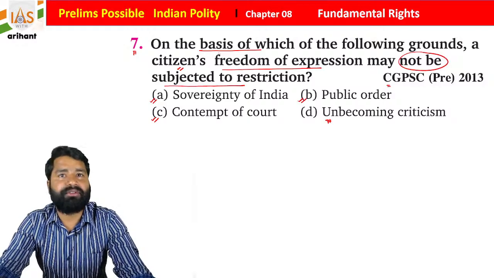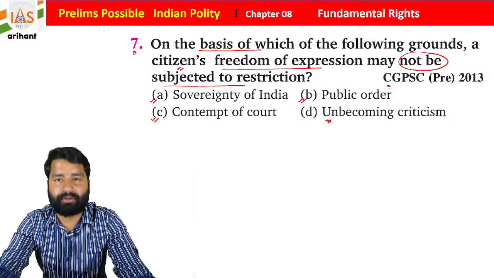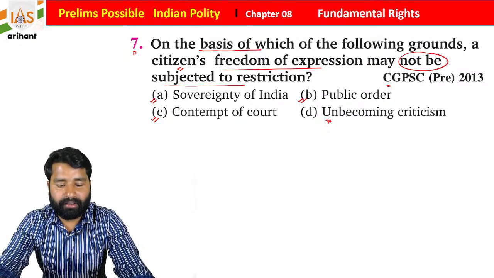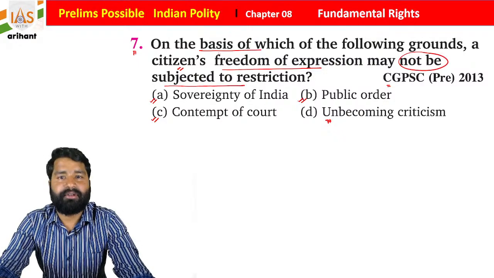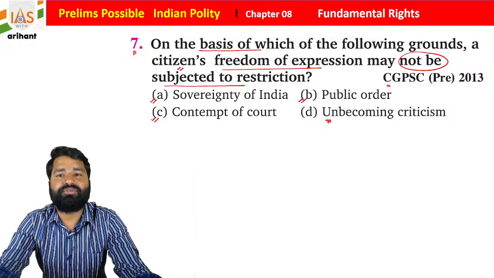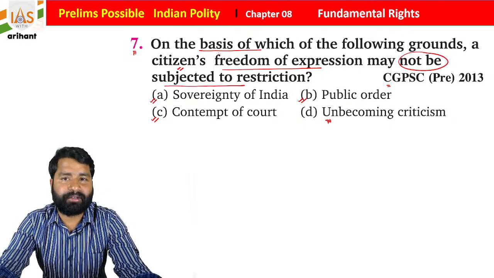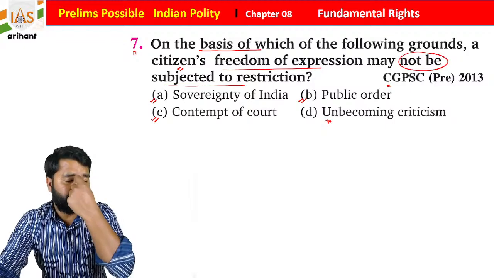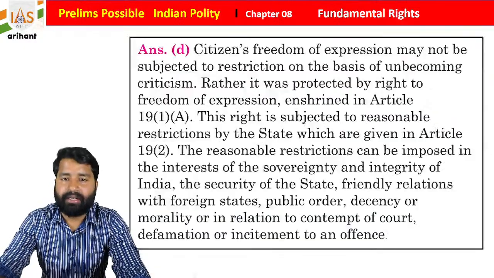Let's suppose we are going to discuss the electoral bond, which includes lots of names. If the press is gagged, they are not going to write anything. Similarly, if someone restricts your freedom of expression over unbecoming criticism, in that case also it is a gag of the fundamental right. So this subject is not included under the restriction, students.